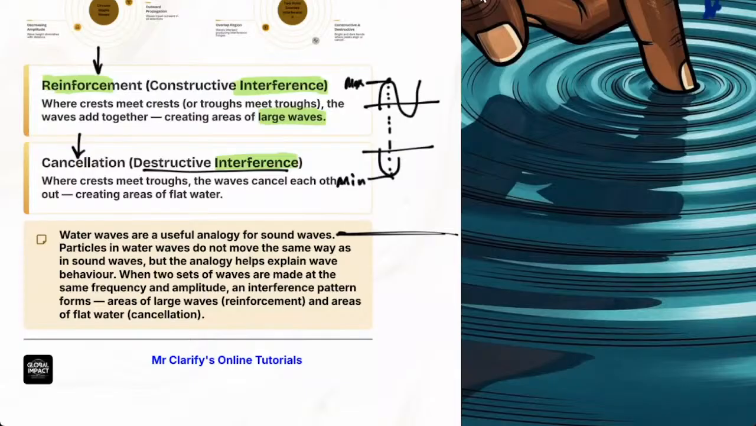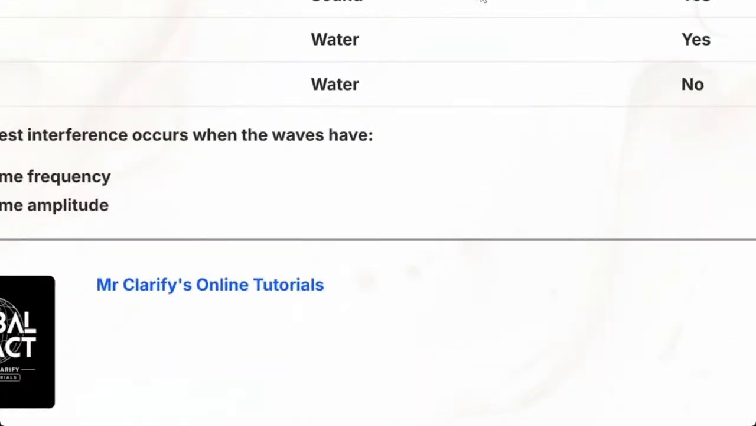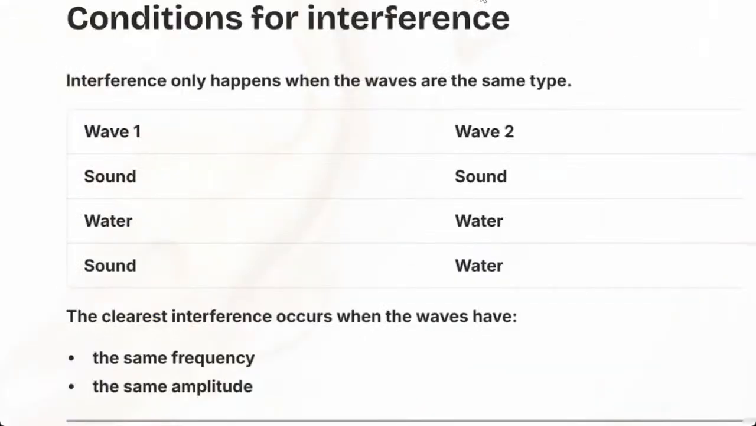If they ask you to define it, you say it is a point where crests of one wave meet troughs of another, such that the waves cancel each other out, creating flat waves. If we are dealing with waves, here's what we're saying. Conditions.